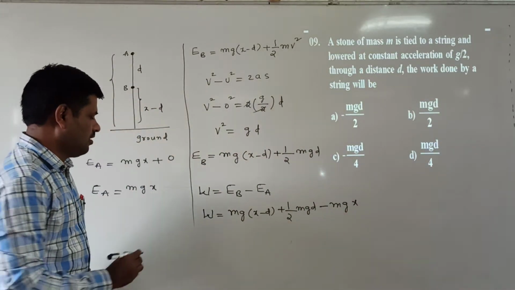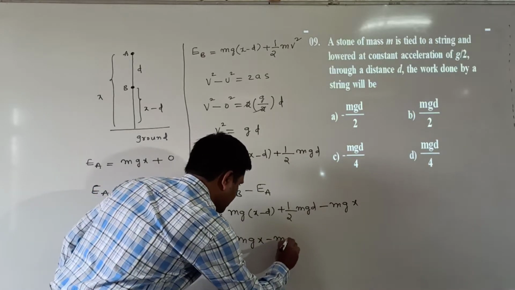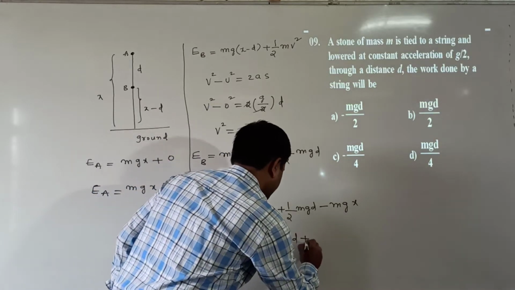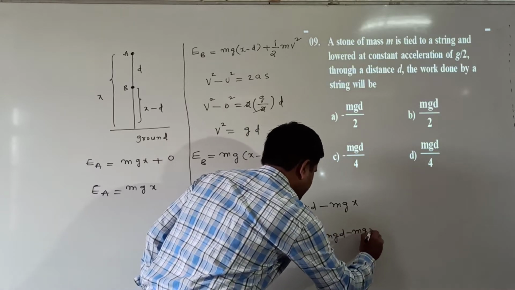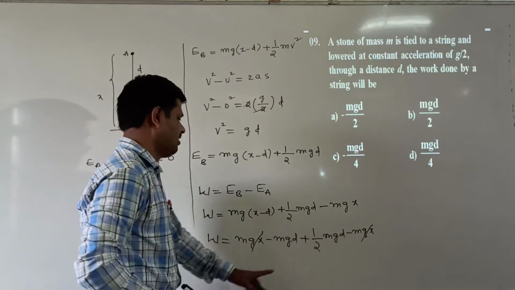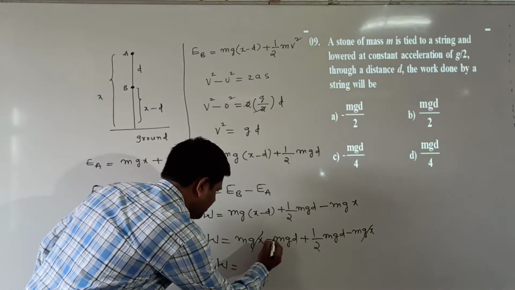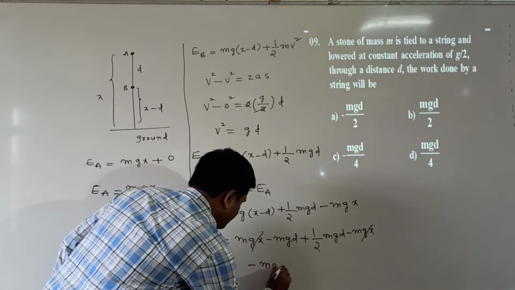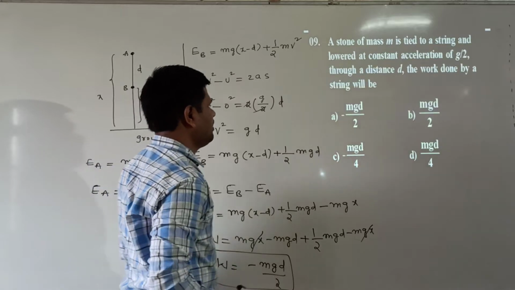So W is equal to mgx minus mgd plus half mgd minus mgx. The mgx cancels. Here 1 minus 1 by 2 is 1 by 2, with a negative value for the 1. So we get mgd by 2. So the work done is equal to mgd by 2.